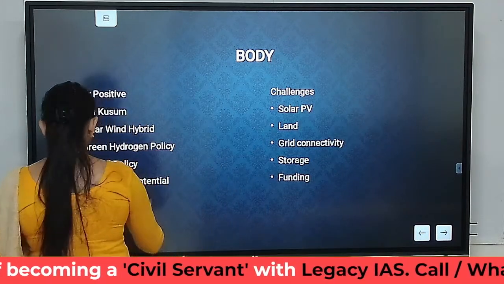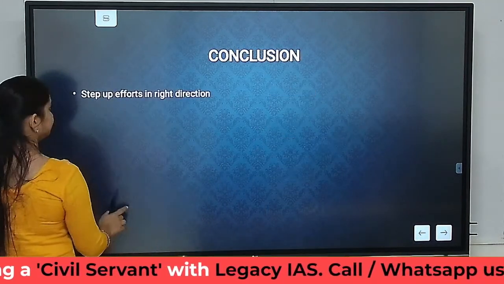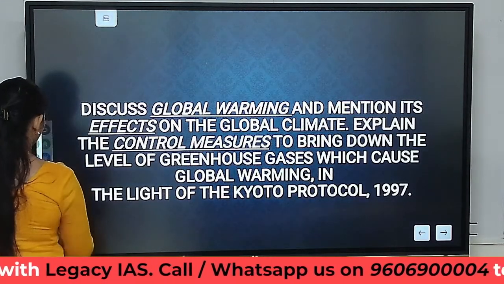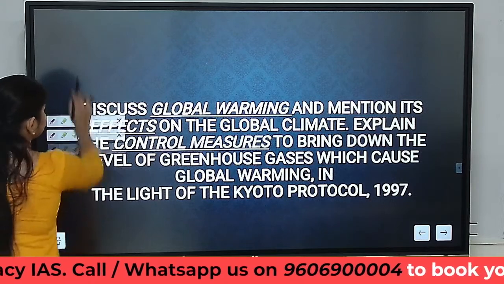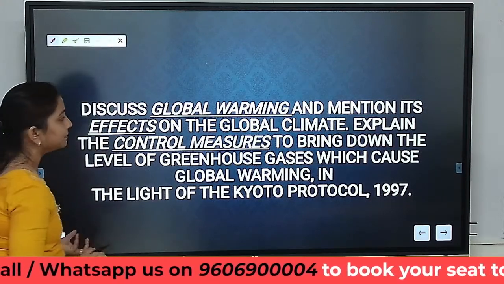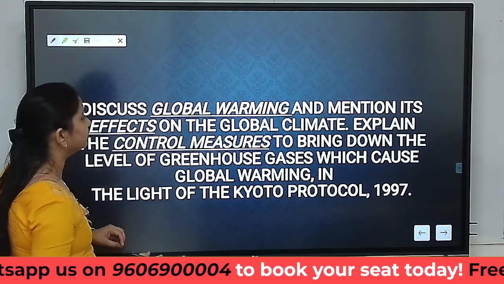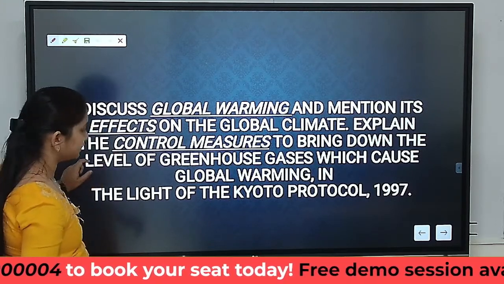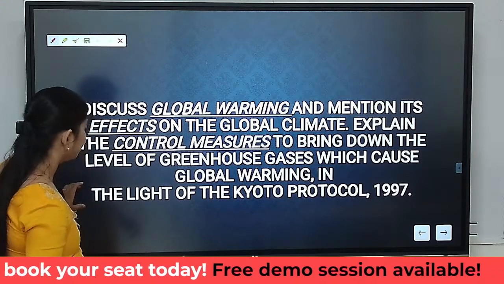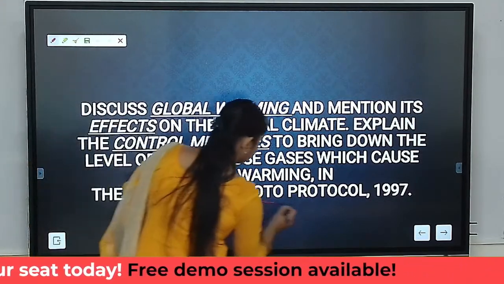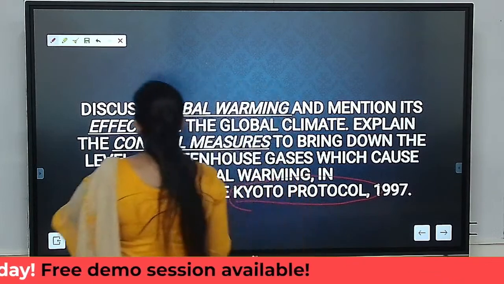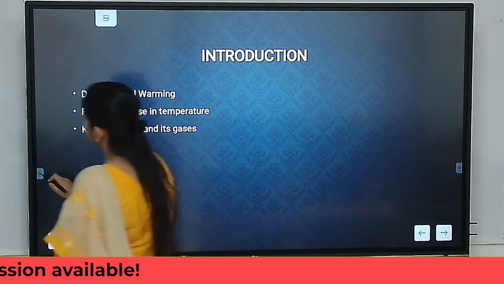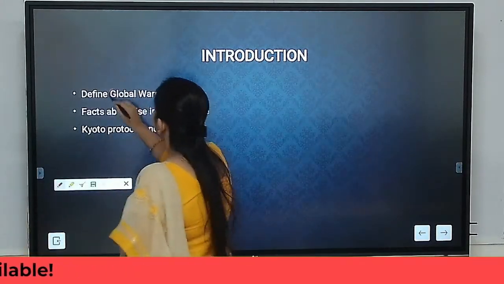Now let us move towards the next question. The second question here says: discuss global warming and mention its effect on the global climate. Explain the control measures to bring down the level of greenhouse gases which cause global warming in the light of the Kyoto Protocol. Okay. So here in the introduction, we basically had to mention global warming because that was the question. So we had to define what is global warming.